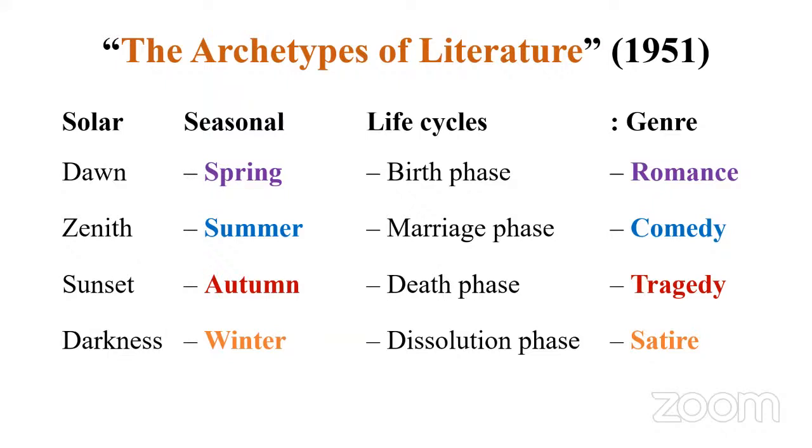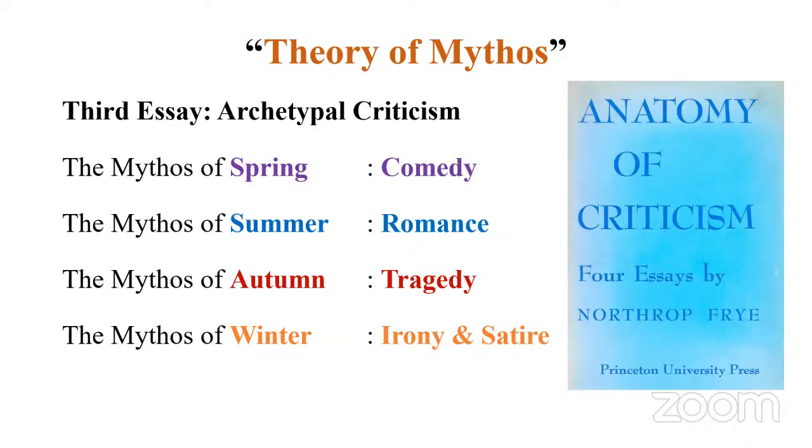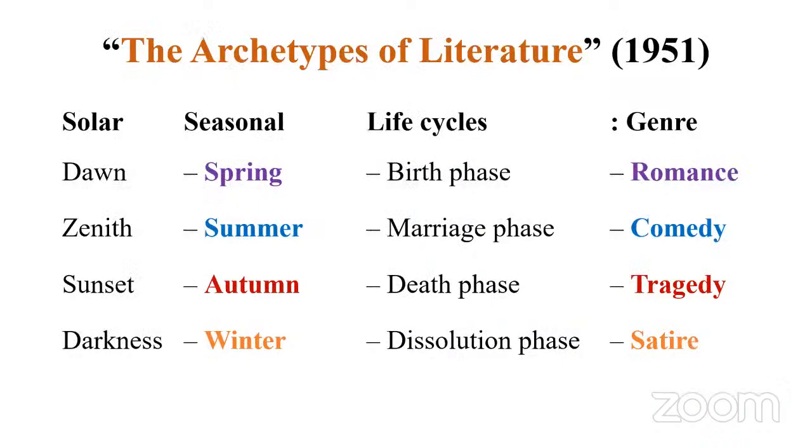If you look at it very carefully, the first one, spring, instead of being associated with comedy, is now associated with romance. The earlier one, if you go back, spring, comedy, but in this essay, he associates spring with romance. Sometimes this is the confusion we have, but the question is direct and very specific.